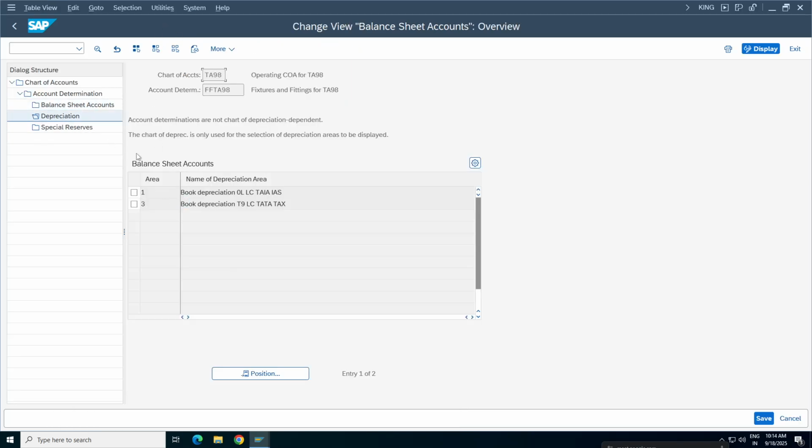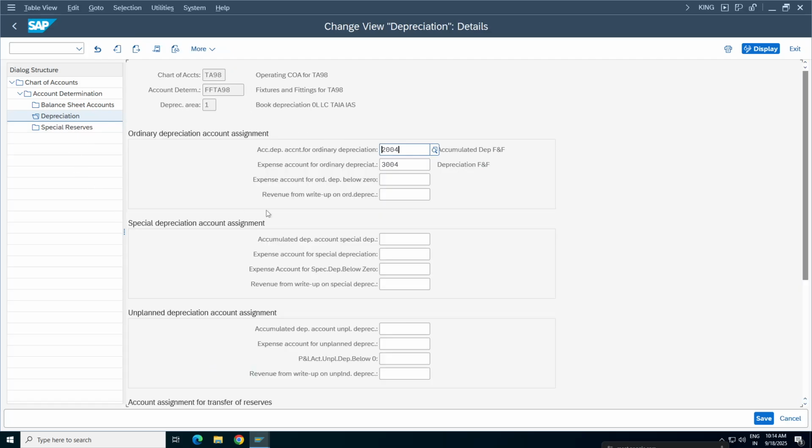So go to the depreciation. So what is happening here? Book depreciation. Double click here. So earlier what we have done, one is accumulated depreciation, one is depreciation. Whenever you calculate depreciation, the system will post a depreciation debit and accumulated depreciation credit. Now we are doing unplanned depreciation. Now again it's a business call. In my previous clients we have updated the same thing, but you should confirm with your business for calculating unplanned depreciation: do you need separate GL accounts or the same GL accounts? It's up to the business. Control C, Control V. Again this is also Control C, Control V.